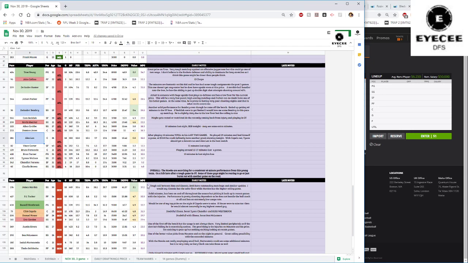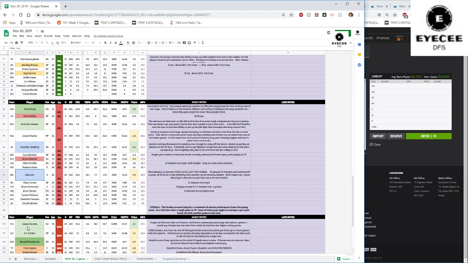Harden, of course, I will be looking at just as much as I'm looking at Giannis, one of the top studs of the night. Can't really go wrong with him. He's basically going to have to take himself out of the equation by missing. But even then, he still gets a lot of peripheral stats. He gets to the free throw line, so it's very hard for Harden to fail. But he could still underperform and not get what you want.